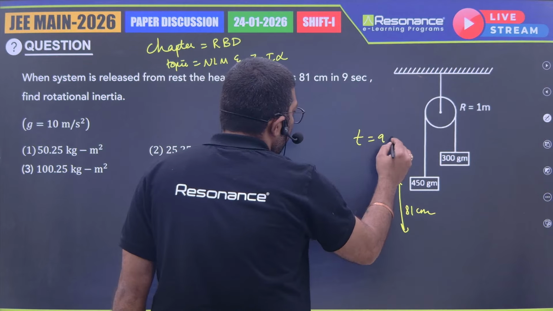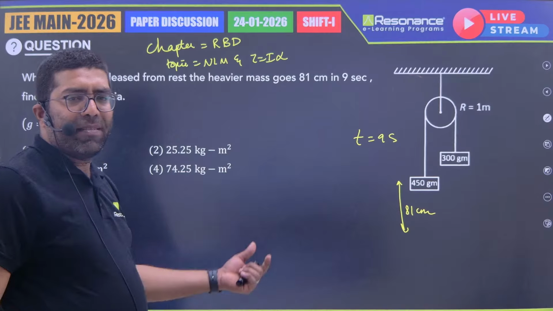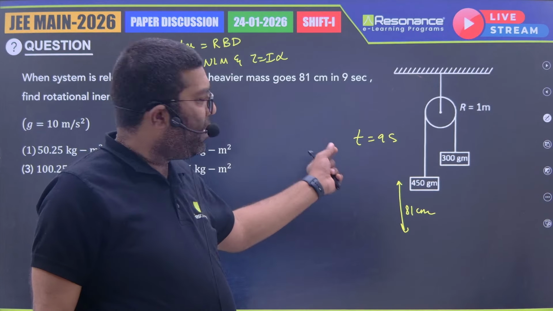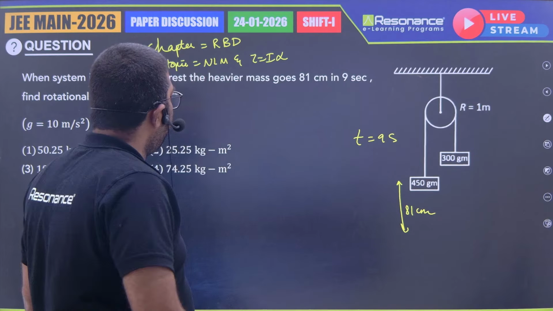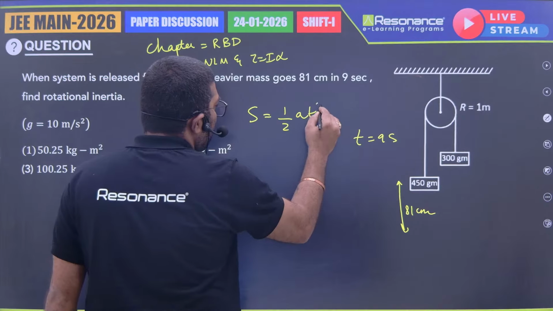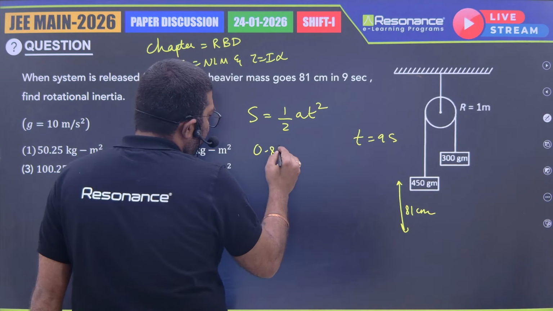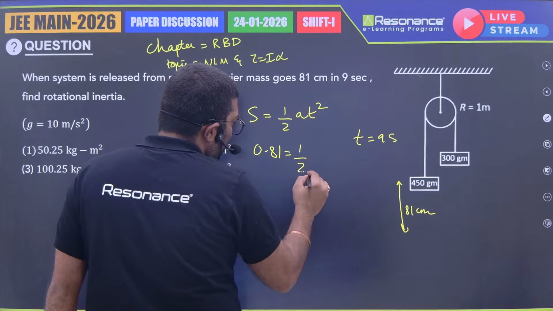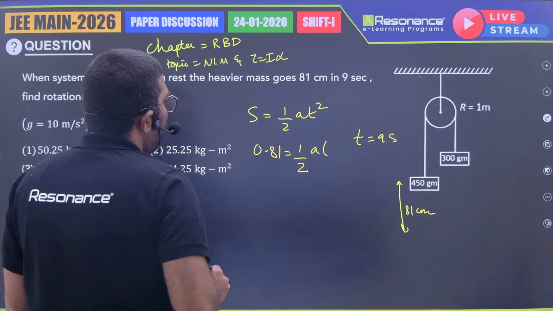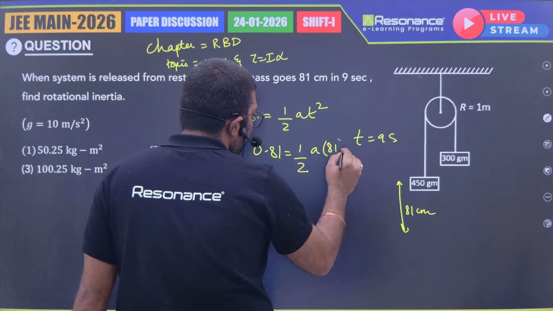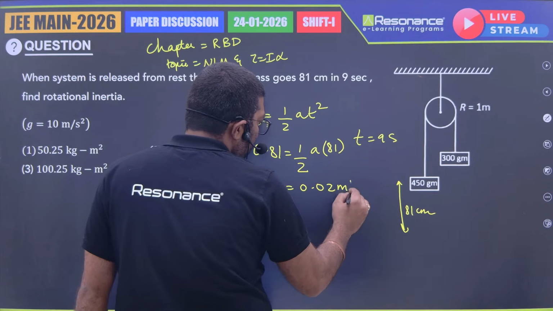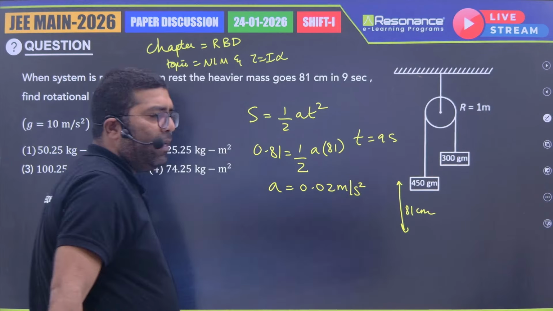So we know S is equal to ut plus half a t square. It is released from rest. So the displacement traveled, they have given it as 81 centimeter. So 81 is nothing but 0.81, which is equal to half a into time, they have given it as 9 seconds. From this acceleration, we'll get it as 0.02 meter per second square.